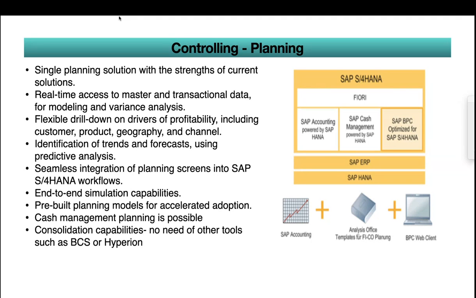BCS or Hyperion were used for consolidation, but because of group reporting, there is no need of those other tools. Basically, in S4HANA, Analysis for Office will be useful for executing reports apart from Fiori.